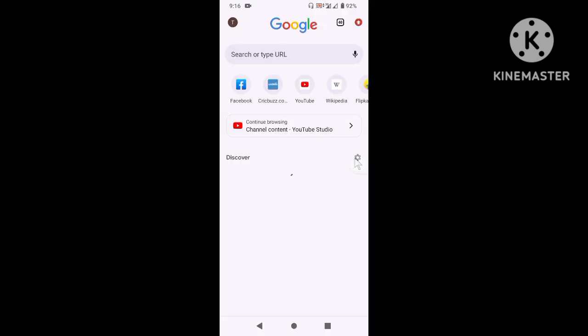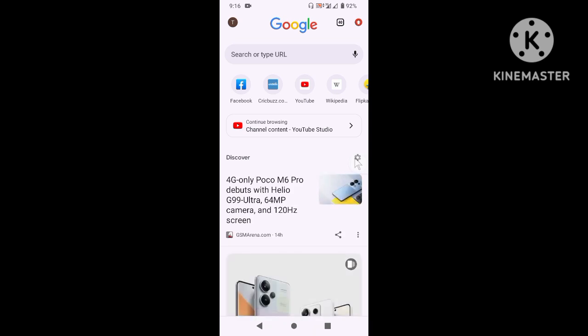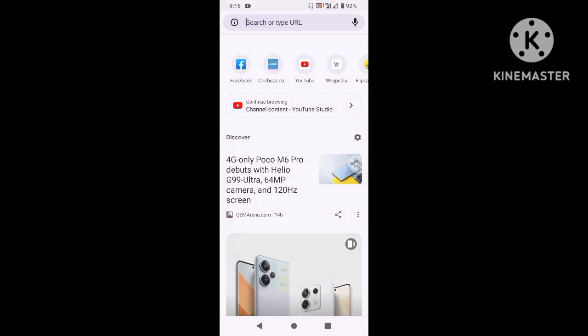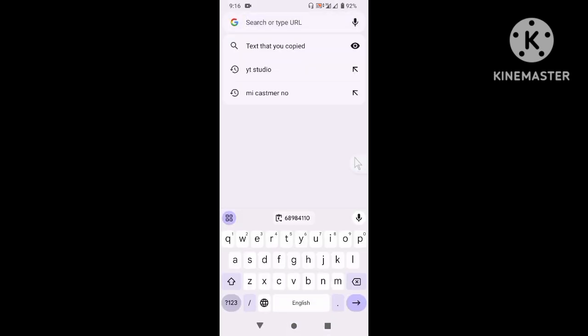The second step is to open any browser. You can also use the Chrome browser. Here you have to search for the website. Okay, after searching you can see the page. Click on this. Okay, after clicking you will see the site.